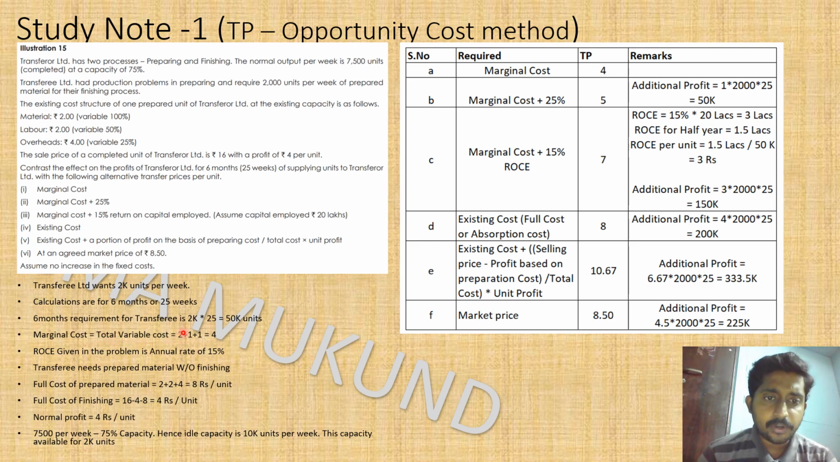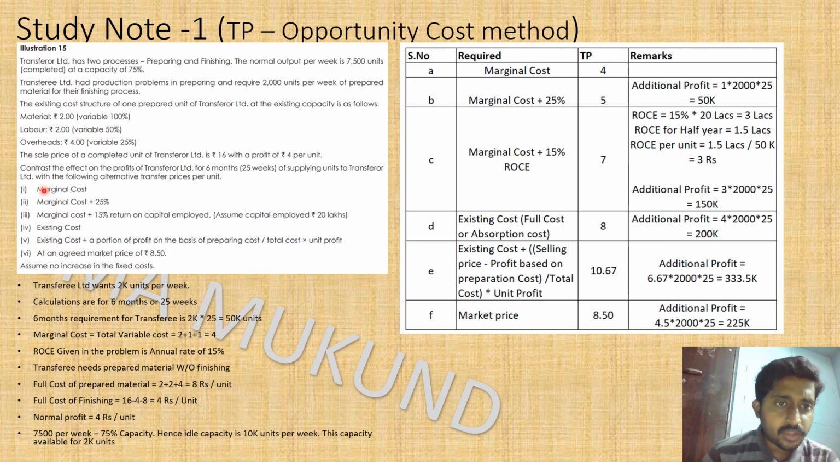The total variable cost that is given: 2 rupee material is fully variable; 50 percentage of 2 rupee, 1 rupee is variable; 25 percentage of 4 rupee, 1 rupee is variable. So 2 plus 1 plus 1, 4 rupees is the marginal cost. Okay, ROCE, what is that? Return on capital employed.